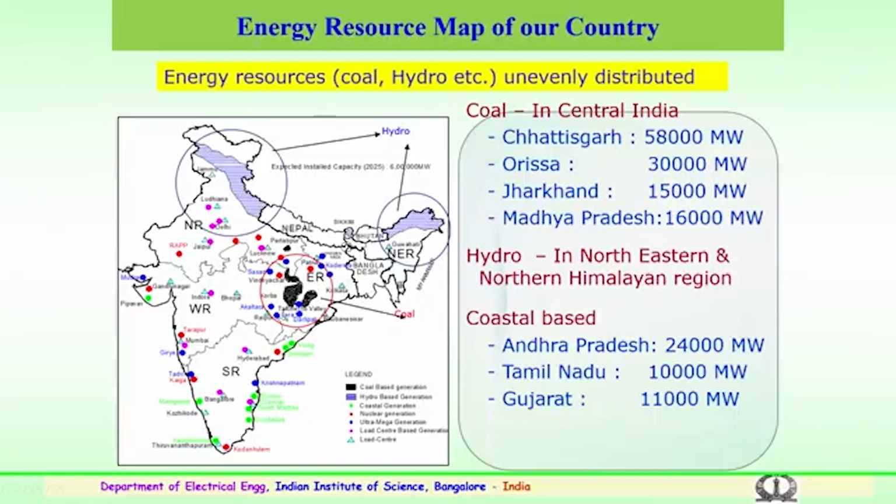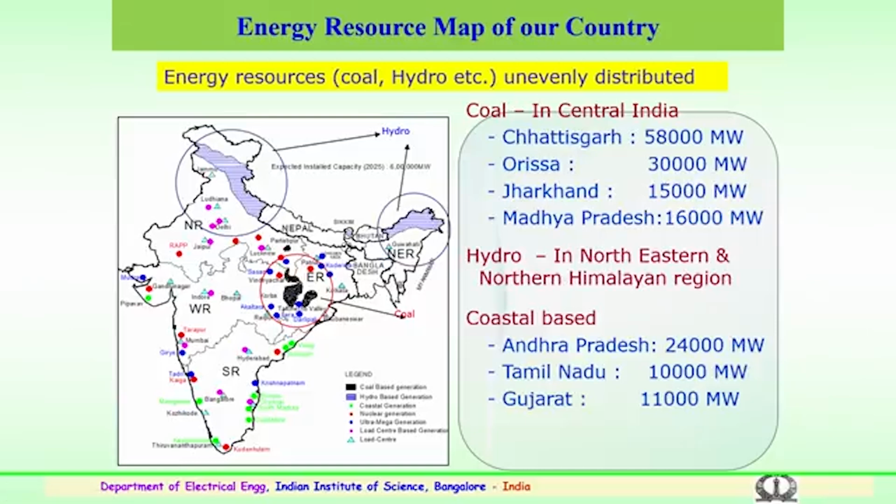We have resources in places like Jharkhand, Orissa, Chhattisgarh and parts of Madhya Pradesh, where coal is abundantly available, that is, in some parts of central India. Hydroelectric generation can be done in the northeastern and north Himalayan region. Coastal based generation is also available in parts of Andhra Pradesh, Tamil Nadu and Gujarat. So, this is the spread of the energy resources.